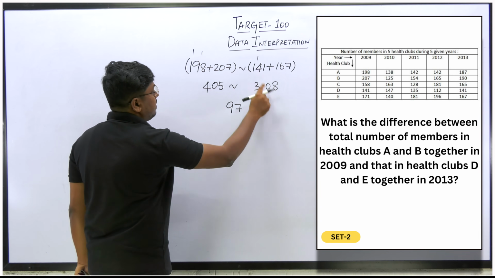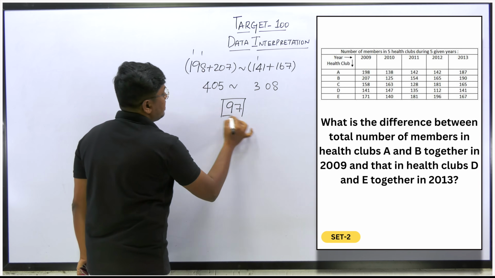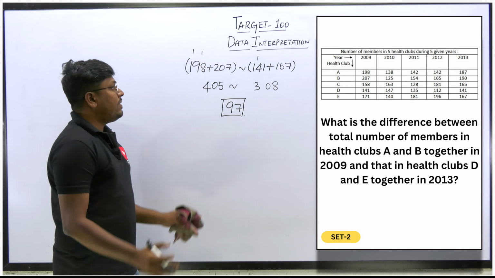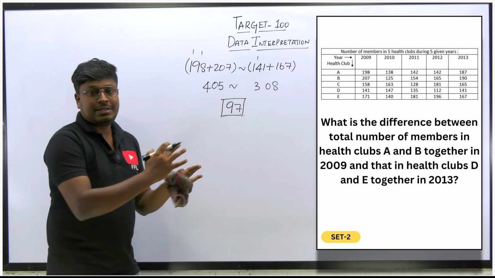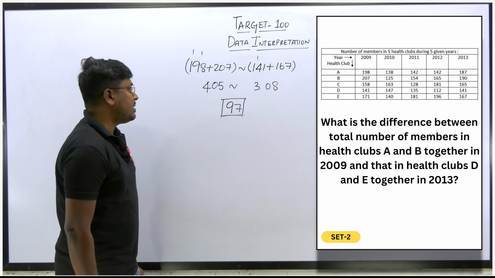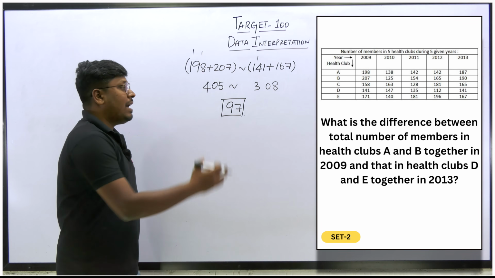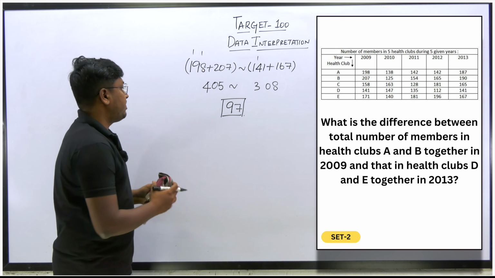Yes, 97 is the difference. So the difference between the two health club groups, the answer will be 97, which is the answer for question number 3.